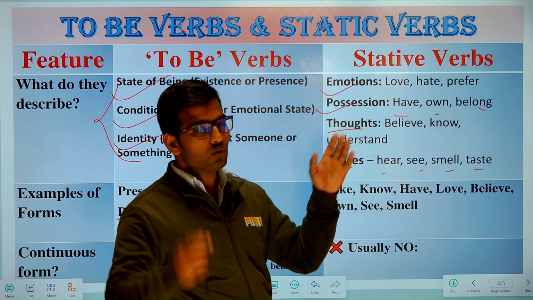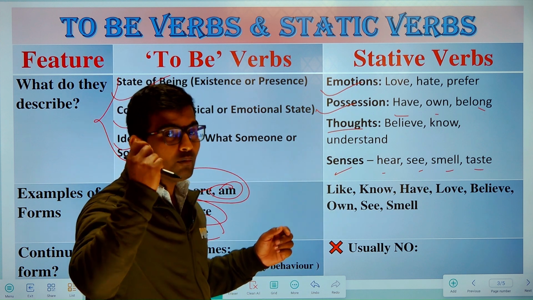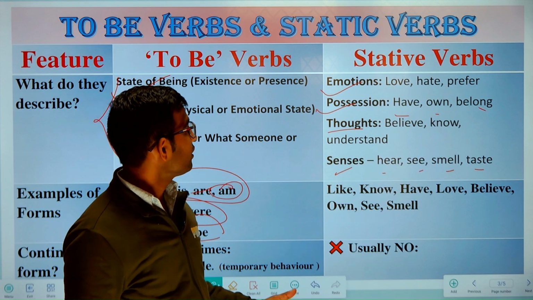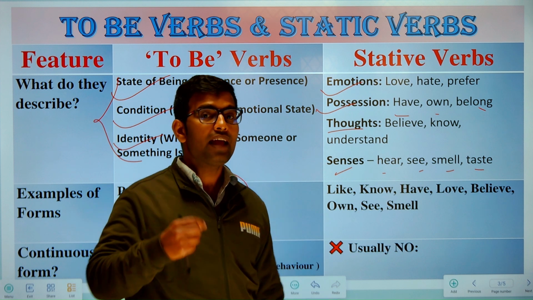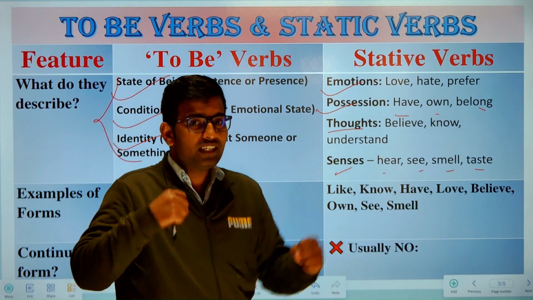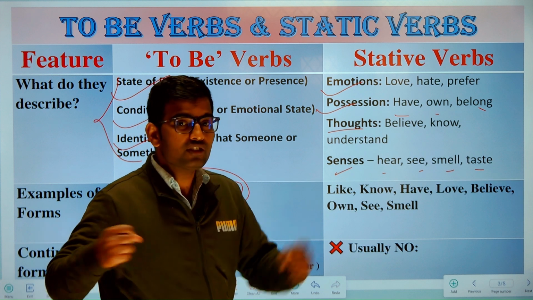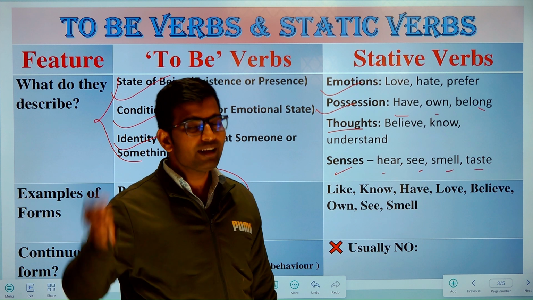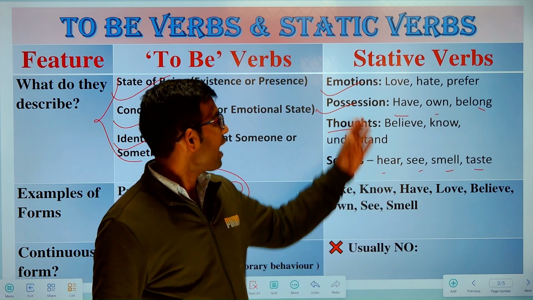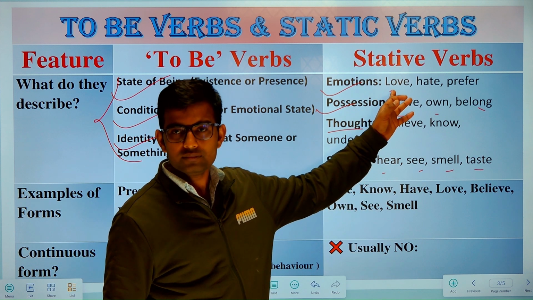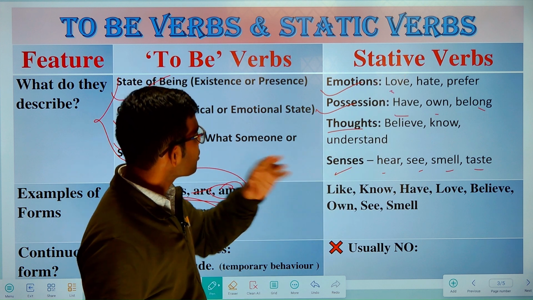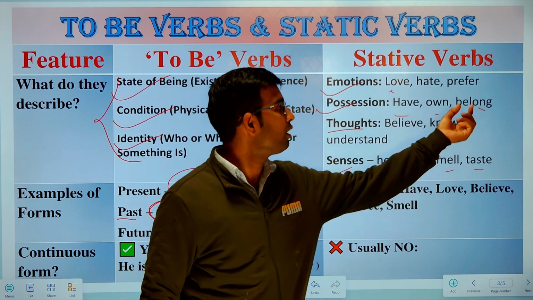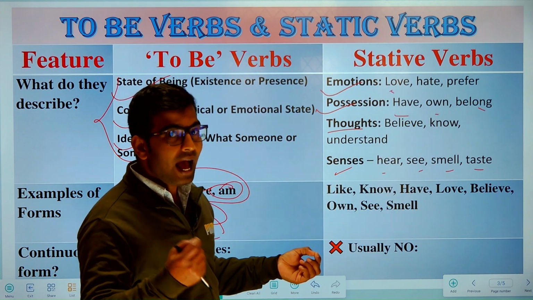So emotion shows our emotional or mental state. There isn't any physical action involved in that. Suppose I want to say, I love my mom. Is there any physical action involved in it? Am I running somewhere? Am I physically involved in that? No, it's my mental state, my emotional state. So I love my mom. Love is a stative verb.